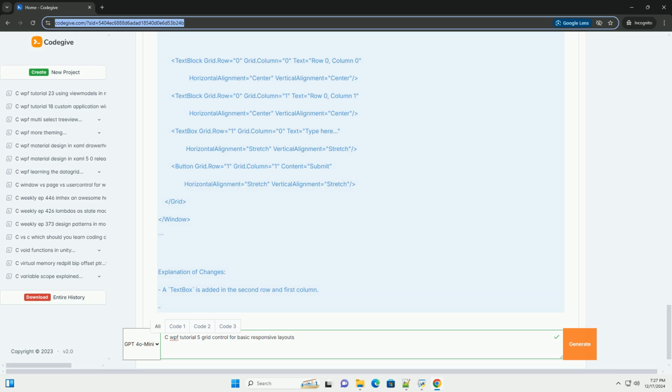Grid. Grid.RowDefinitions. RowDefinition Height equals star, takes available space. RowDefinition Height equals 2 star, takes twice the space of row 0. Closing Grid.RowDefinitions. Grid.ColumnDefinitions. ColumnDefinition Width equals star, takes available space. ColumnDefinition Width equals 2 star, takes twice the space of column 0.